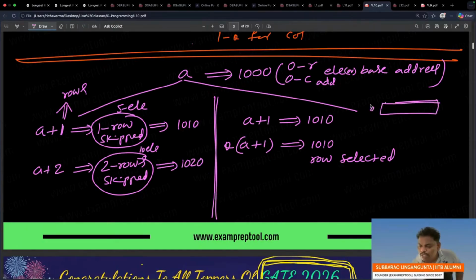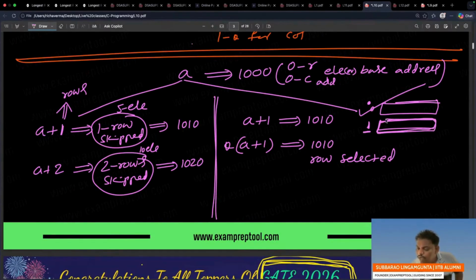Initially you were at the 0th row, afterwards you were at the first row. When you say A plus 1, one row skipped, and you are here. But when you say star, you are at 1D.